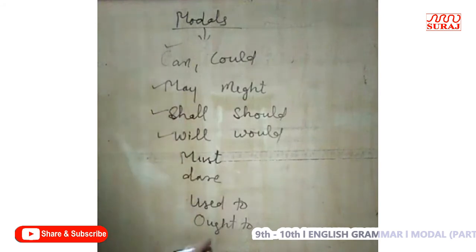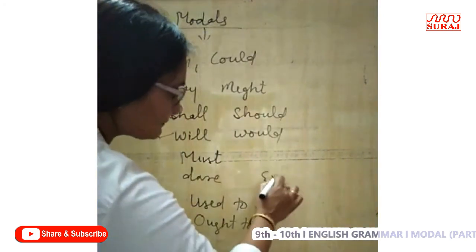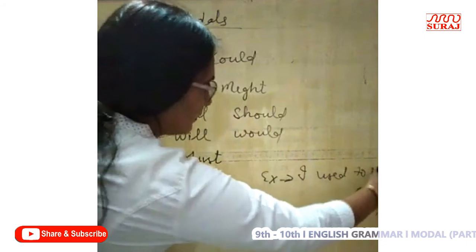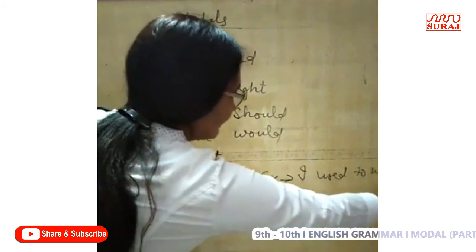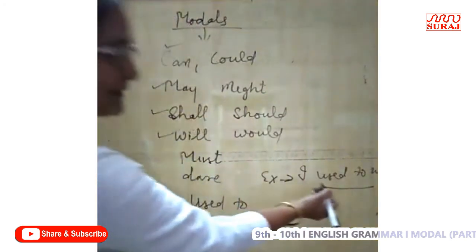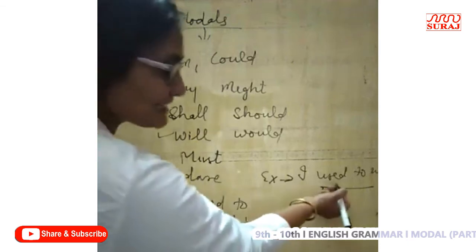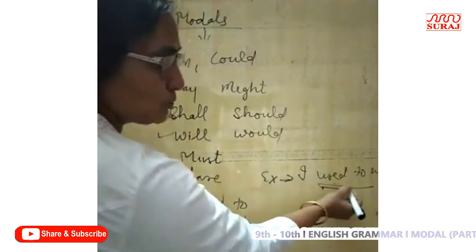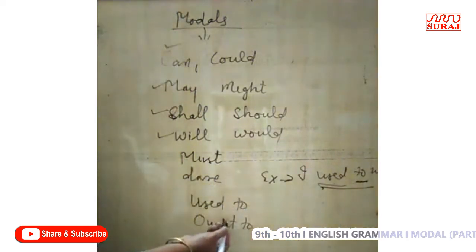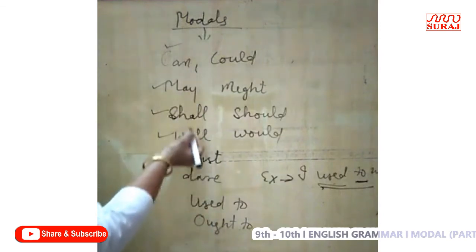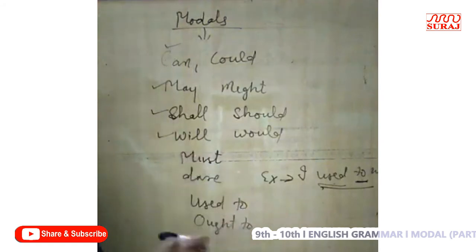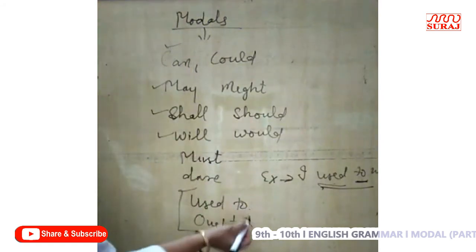If I give an example, I used to walk daily, it means I had a habit to walk. It expresses a past habit. After used I have used to, because it already takes to along with it, and they can't take a to-infinitive, they take a bare infinitive without to, v1, right? So these are the two modals which take to along with them.